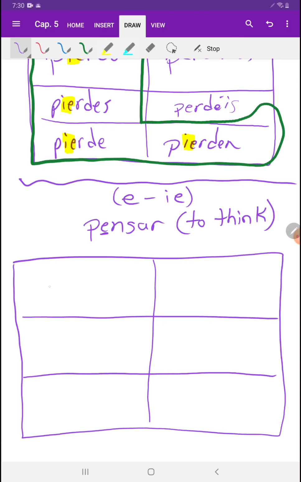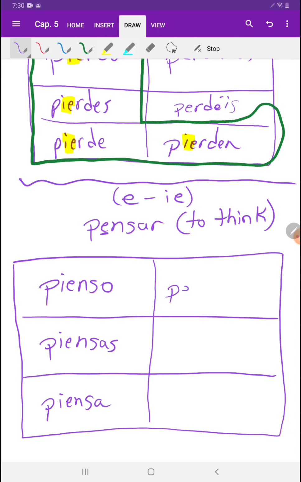So to think, I think would be yo pienso. You think would be tú piensas. He or she or you, someone older, or with formality, we say piensa. Nosotros pensamos. You notice the stem change did not occur here. It stayed just E. And pensáis is the vosotros, and ellos, ellas, the stem change will occur here.